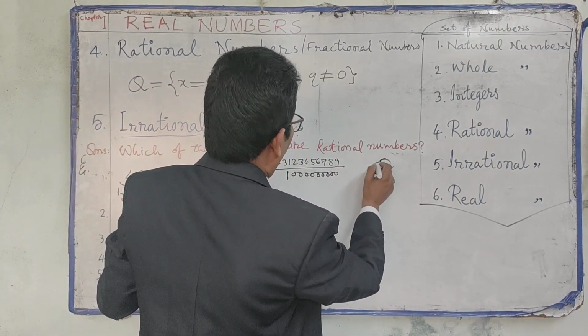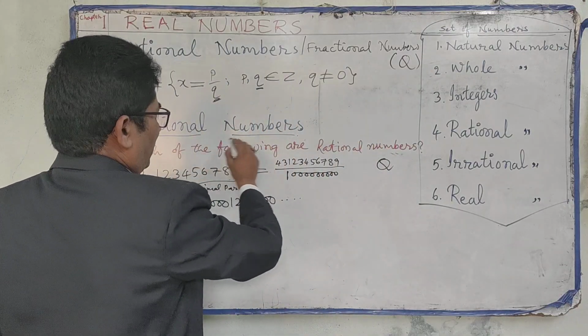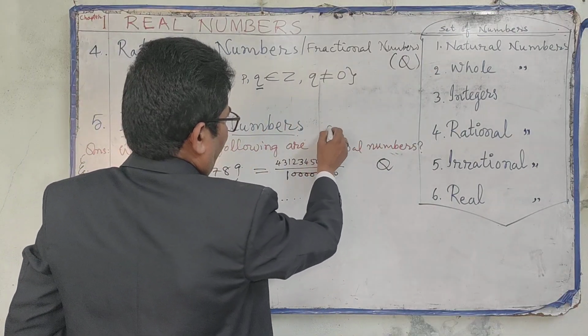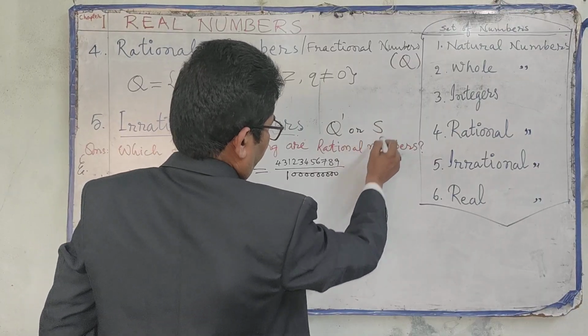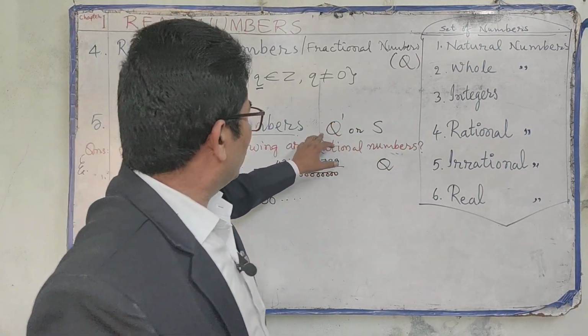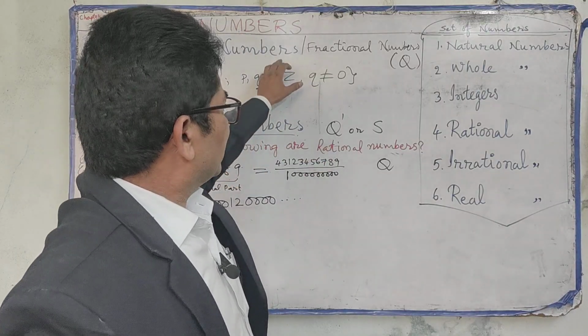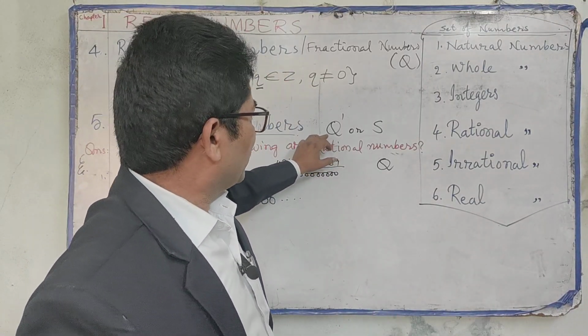Rational numbers are denoted by the letter Q. Irrational numbers are denoted by Q dash or S. S means surds in higher sections. So Q is rational, and numbers other than rational numbers are irrational numbers. That's why Q dash.